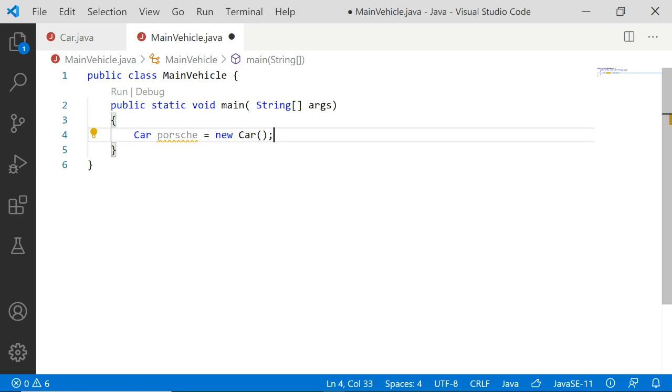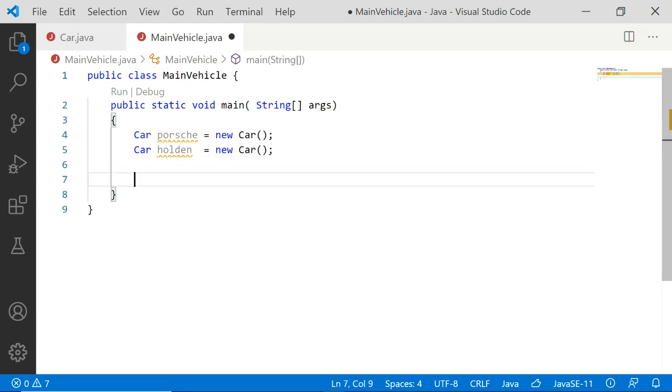Now memory blocks are allocated for this particular car. Now I'm going to create one more car. I'm not going to stop with one car, because for creating multiple instances of a car only, we are introducing the concept of object. So we take car, again car, and let me mention Holden. Holden is the next car that I'm going to take, equal to new and then followed by car. This is the procedure of creating an object.